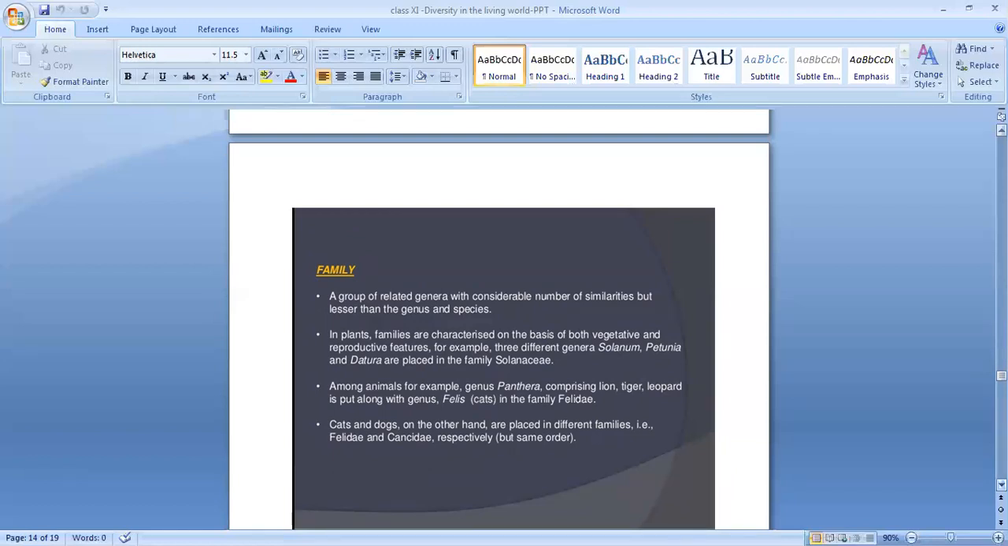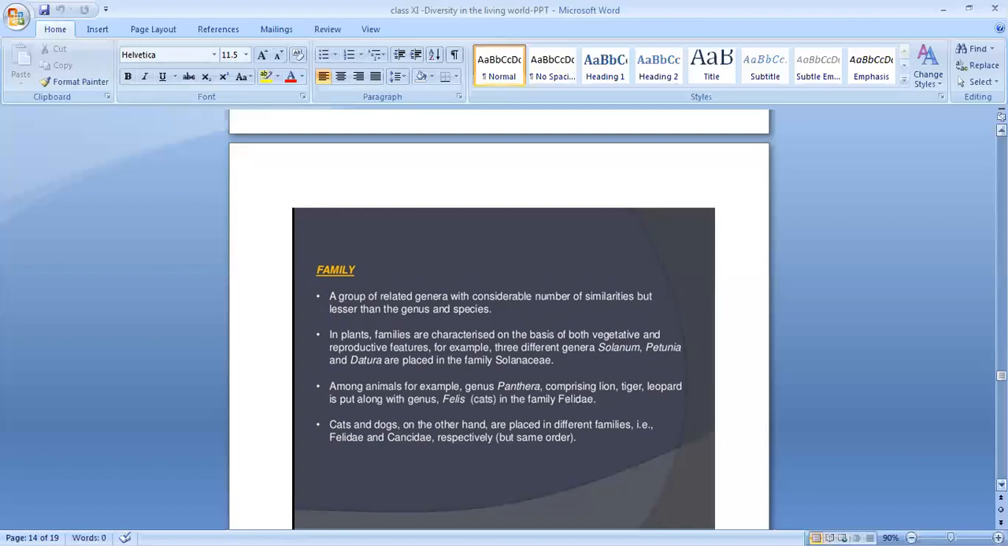For example, three different genera, Solanum, Petunia, and Datura, are placed in the family Solanaceae. These three are different genera. Solanum is one genus, Petunia another one, Datura. Different genera, but they come under the same family. They are placed in the same family. Which family? Solanaceae.